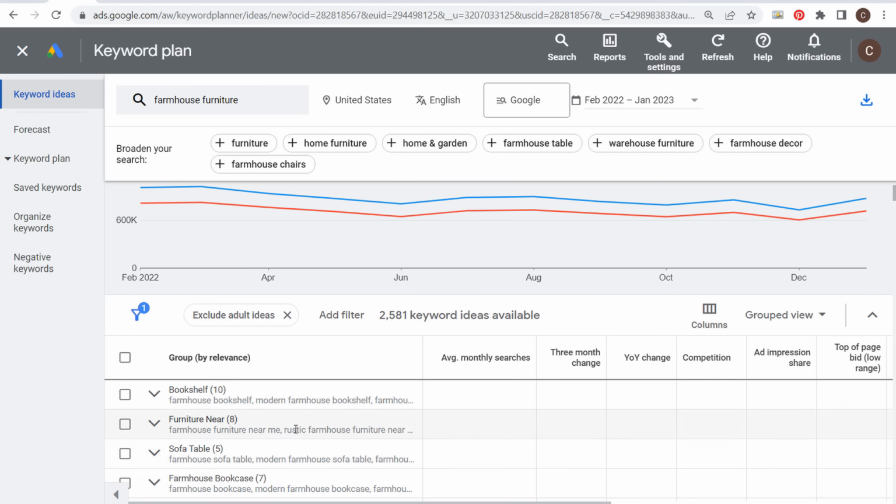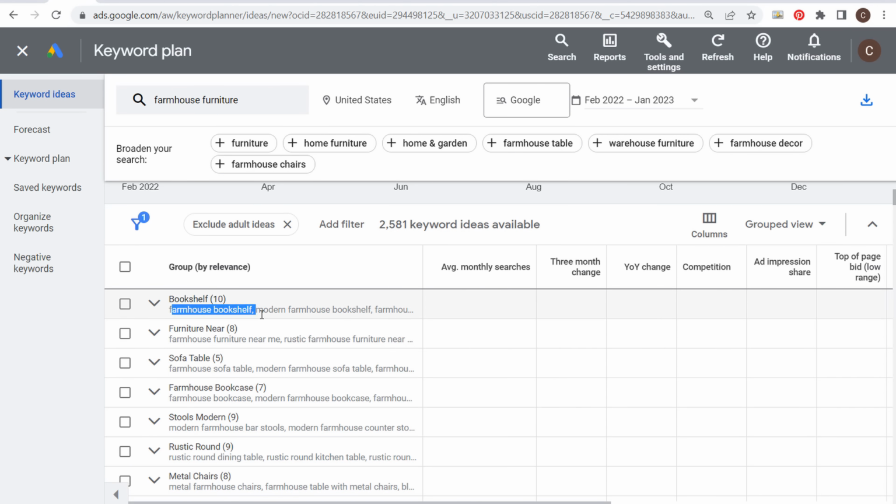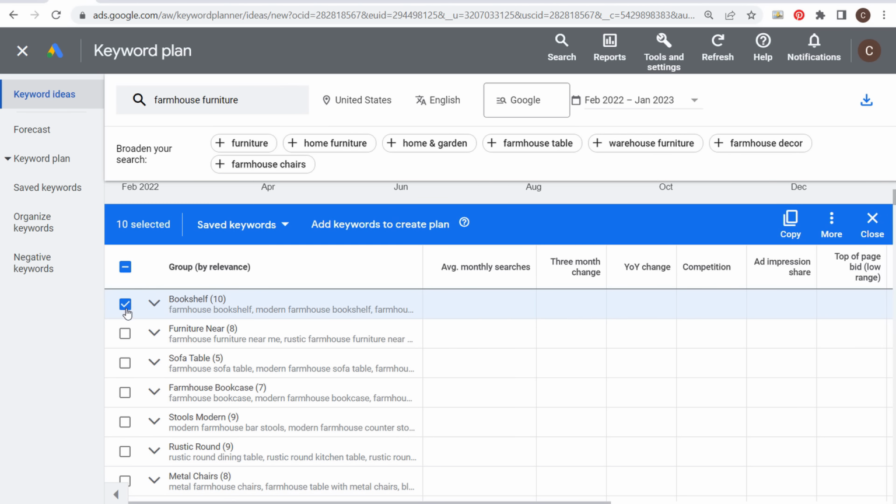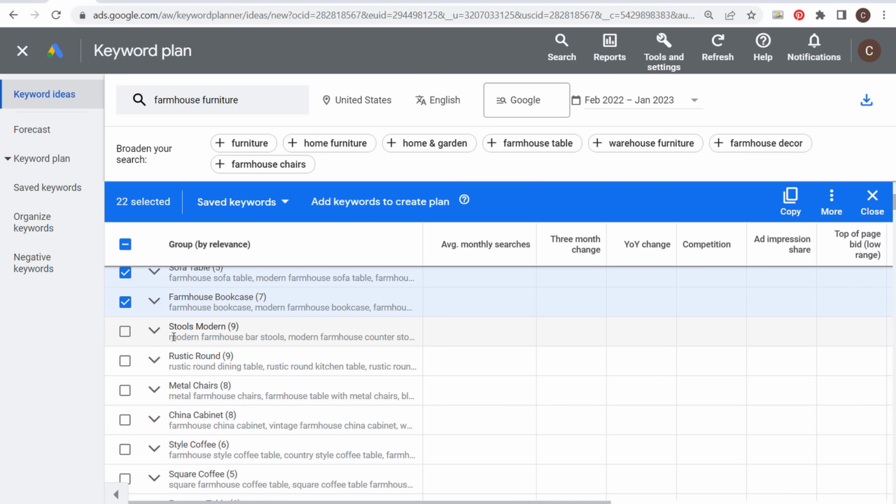So if we come down, you're going to see bookshelf, farmhouse bookshelf. Now you may have something like farmhouse furniture near me. This may not be relevant for specifically my website. It's not something I target. But what I could do is I can say, okay, here's my first ad group. Here's my second ad group, farmhouse sofa tables. I have these on my website. Farmhouse bookcase, similar to bookshelf, may just put those in the same ad group. Modern farmhouse bar stools, rustic round dining table, rustic round kitchen table. Take all of these different ad groups here.